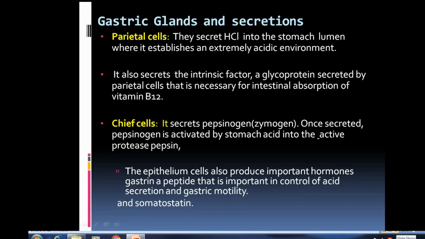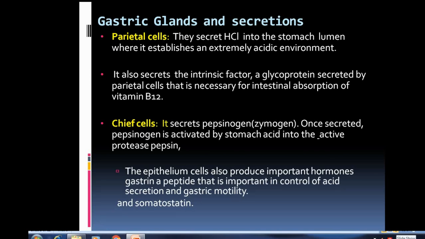The gastric glands contain different types of specialized cells. The parietal cells secrete HCl into the stomach lumen, where it establishes an extremely acidic environment. They also secrete intrinsic factor, a glycoprotein necessary for intestinal absorption of vitamin B12.